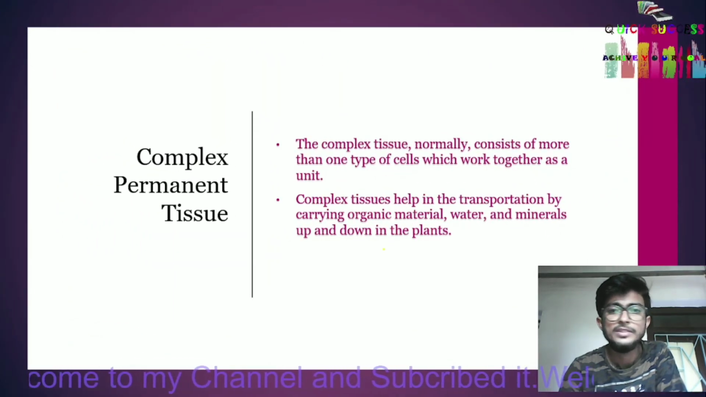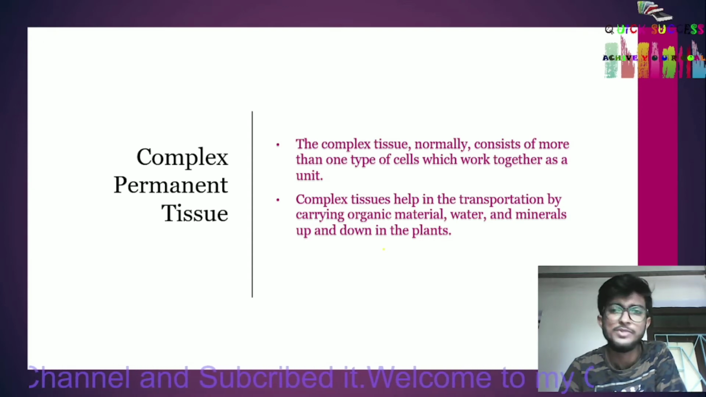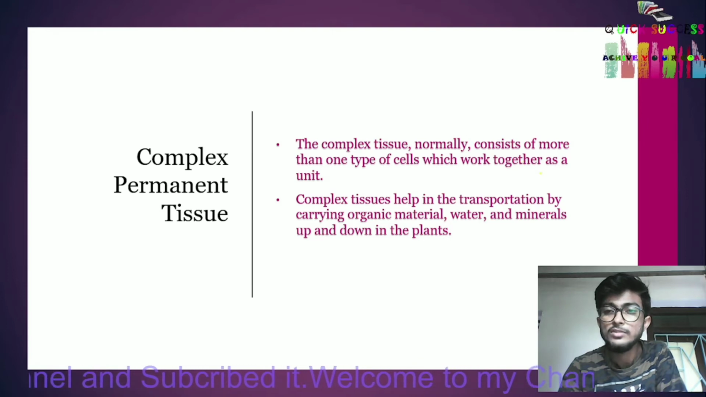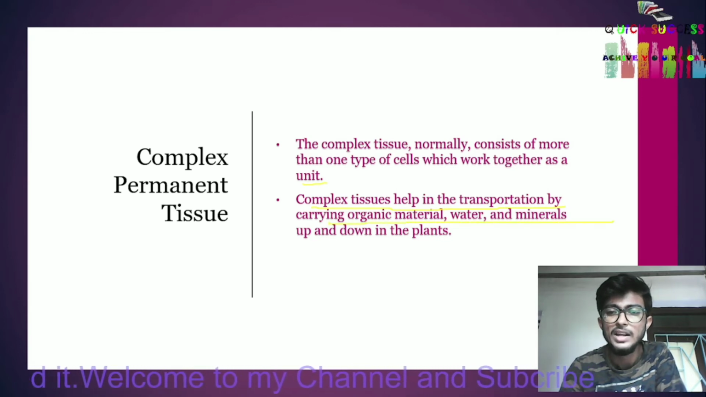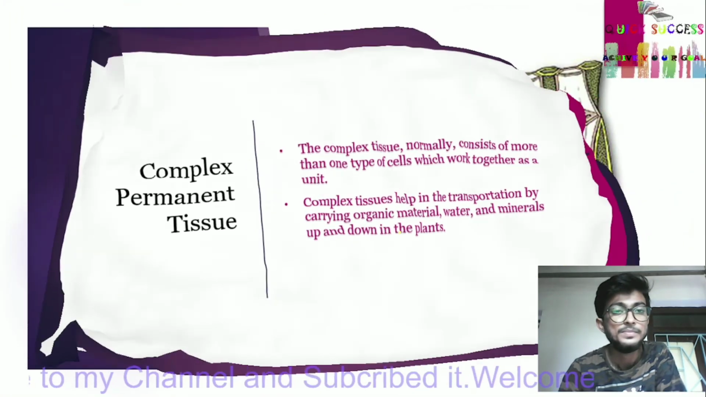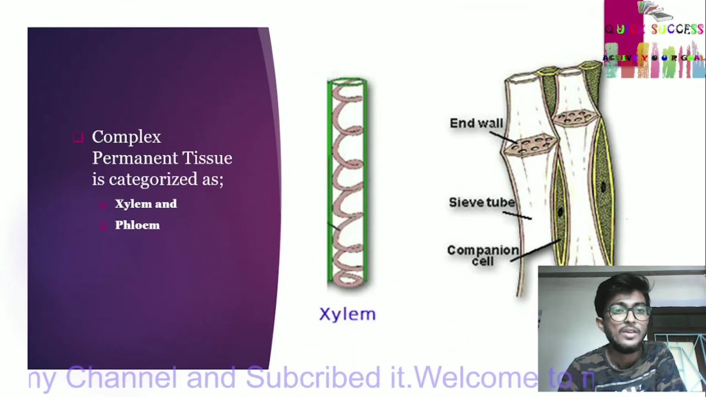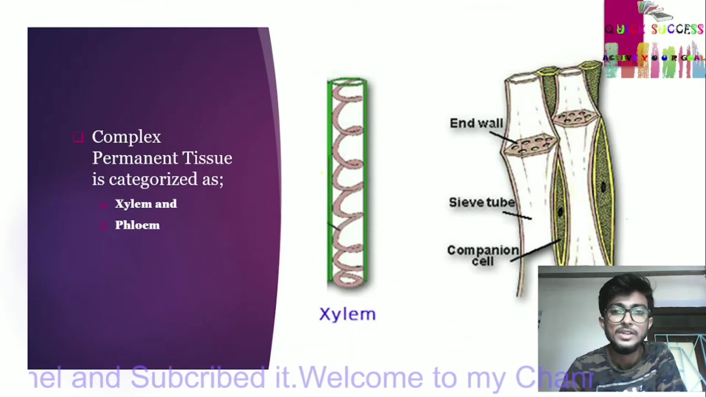Complex permanent tissue. Complex tissue normally consists of more than one type of cell which work together as a unit. Complex tissue helps in transportation by carrying organic material, water and minerals up and down in the plants. Complex permanent tissue is categorized as xylem and phloem.